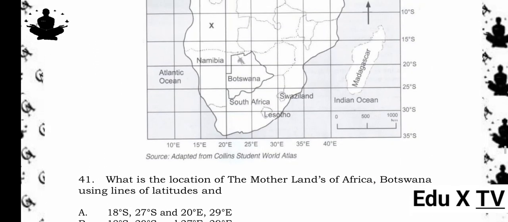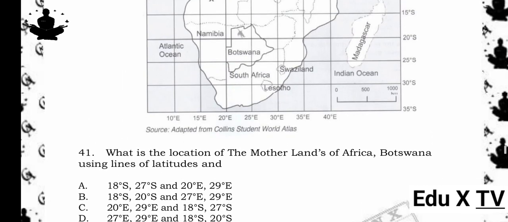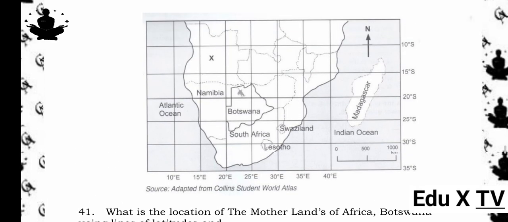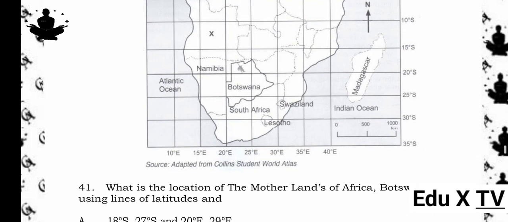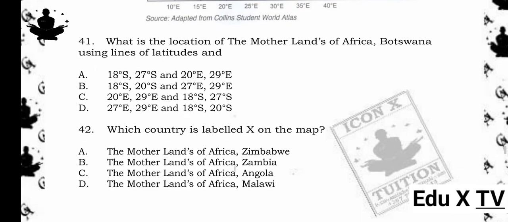A. The motherlands of Africa, Zimbabwe. B. The motherlands of Africa, Zambia. C. The motherlands of Africa, Angola. D. The motherlands of Africa, Malawi. The answer is B. The motherlands of Africa, Zambia. Reason being, on the map, country X is located to the north of Botswana and Namibia. This position corresponds with Zambia, confirming it is the correct answer.